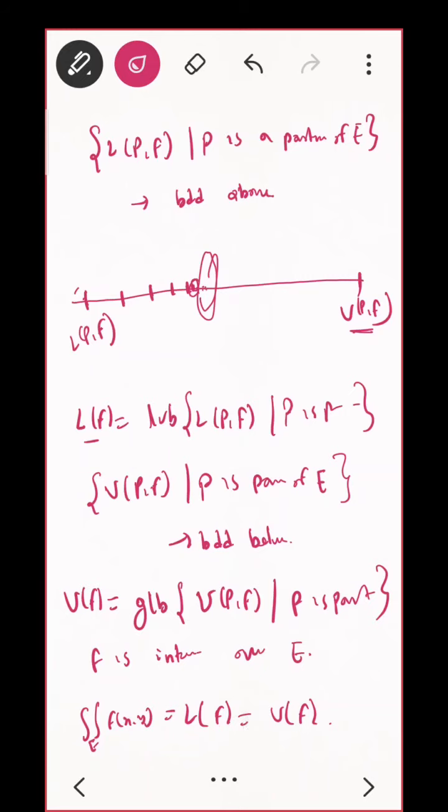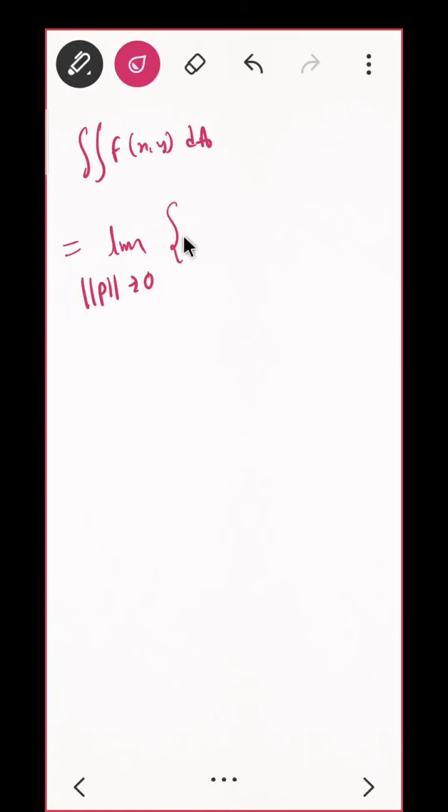And if we take it in the epsilon-delta form, what will come? And first, yes, if we talk in terms of the limit of sums, the double integral over E of f(x,y) dA can also be written as the limit as norm of P tends to 0 of the summation of f(x_i, y_i) for any (x_i, y_i), times delta A_i. I am taking the summation of all this where P is a partition.